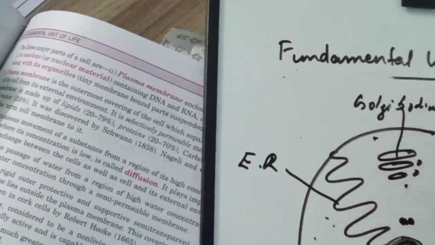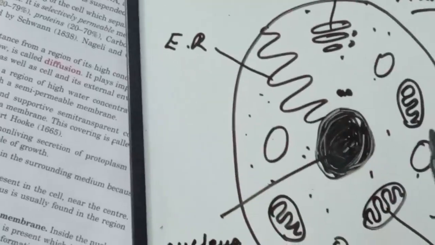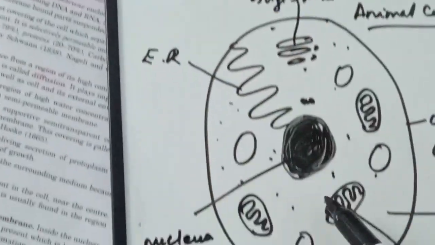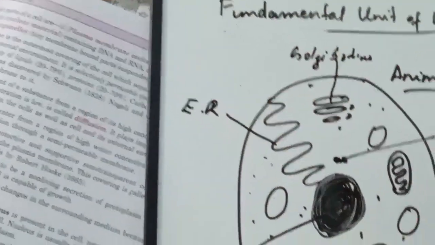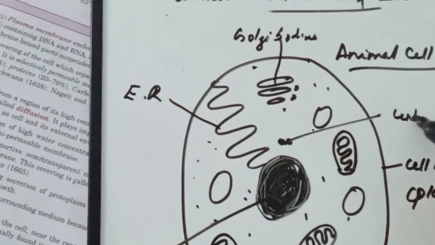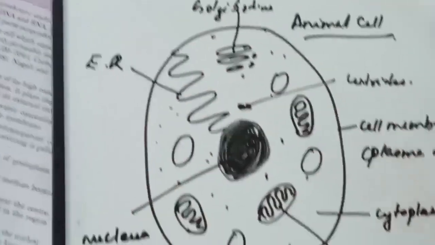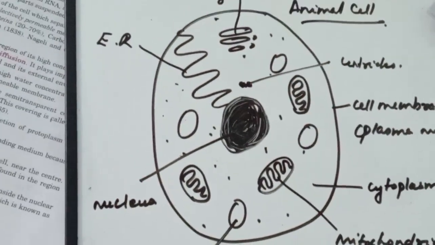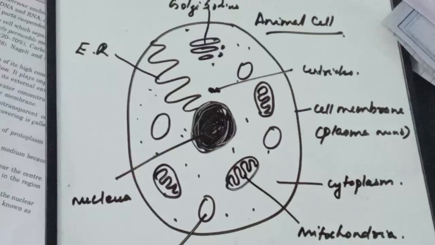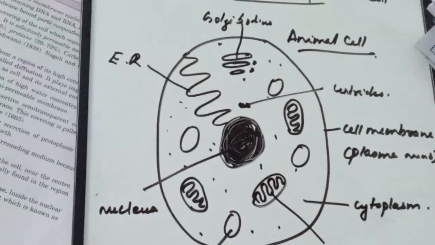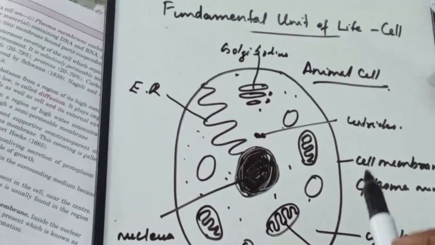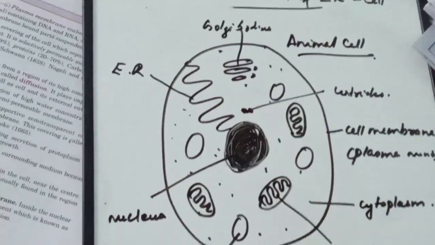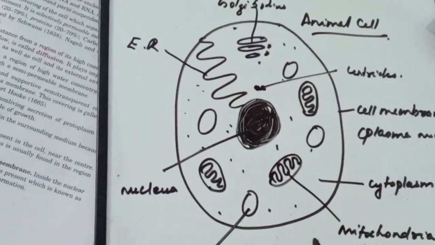Then a demarcating structure that is present in the animal cell is the centrosomes or the centrioles. So, what are these? The centrioles help in cell division. These structures are absent in the plant cell. So, what is the major difference between a plant cell and an animal cell? We see that the plant cell has a cell wall and the animal cell lacks a cell wall.